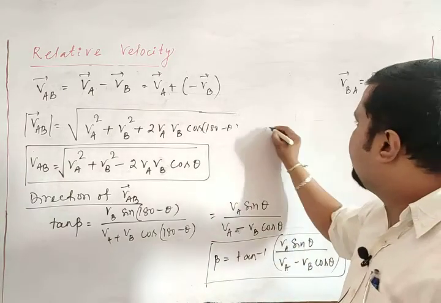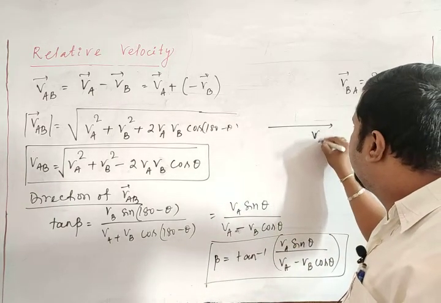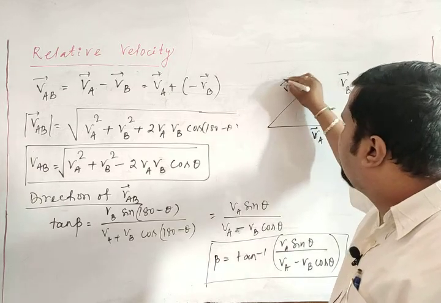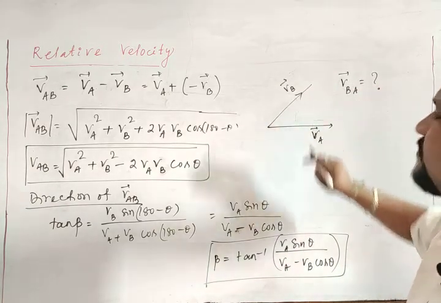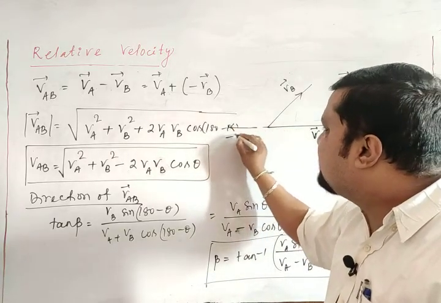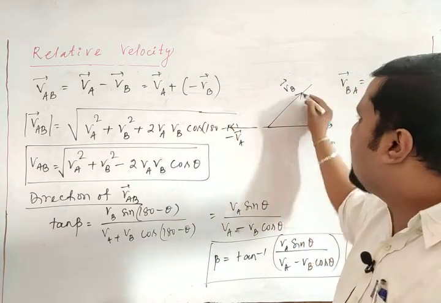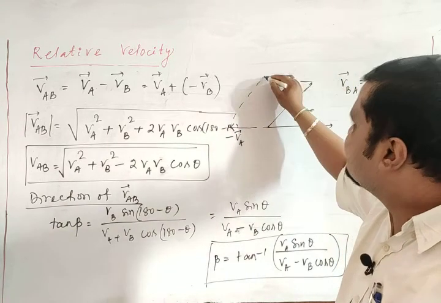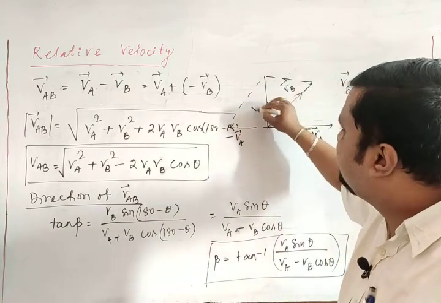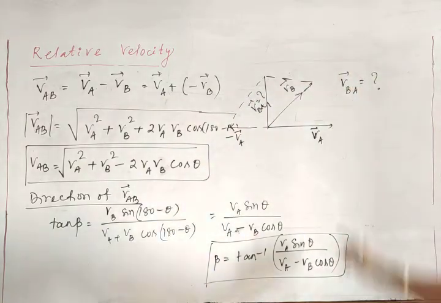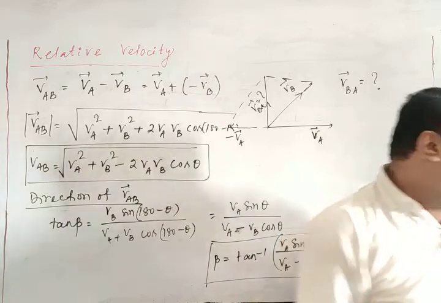Yes, VA, and this is VB, it is given to you. But it is asked B with respect to A. With respect to A means A should be at rest. This is minus VA. So now complete the parallelogram. What does the relative velocity mean? This one, B with respect to A. This is the B with respect to A that you have to calculate. So what will you get?